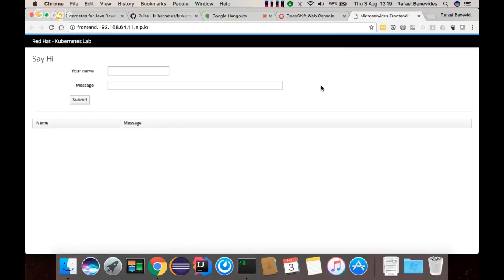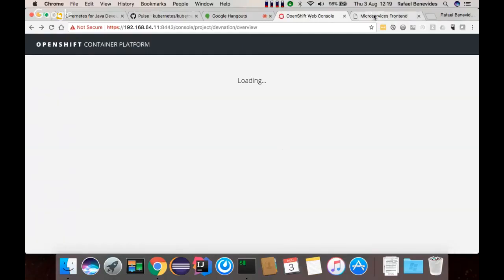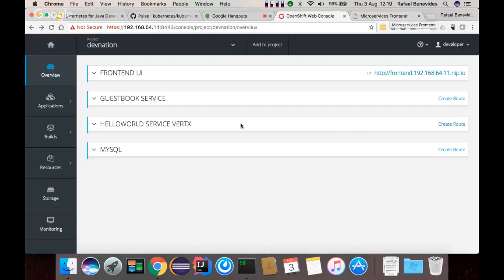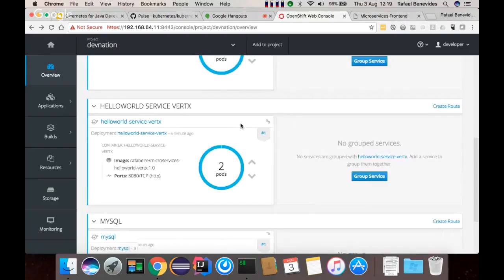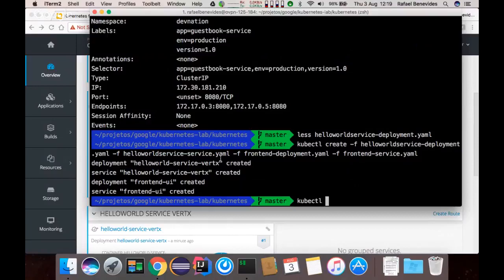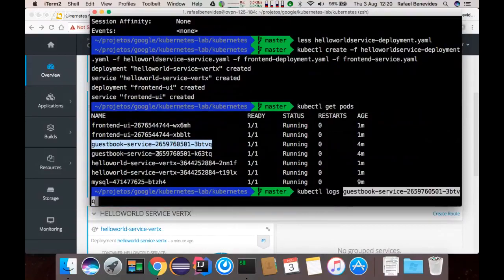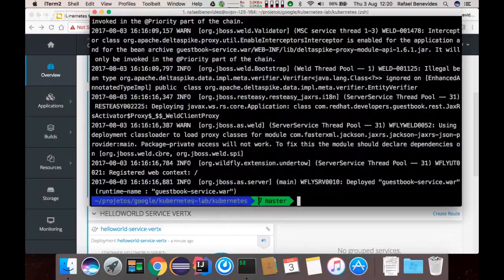I can open this route here, clicking on the link, and oops, there's a small error here. Let's see why. Probably it's because my application is still loading. And another good feature about the OpenShift console is that I can, for example, as I can do here, kubectl get pods, and I can do a logs and get the container, for example.